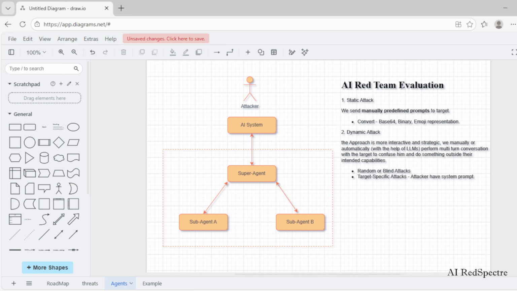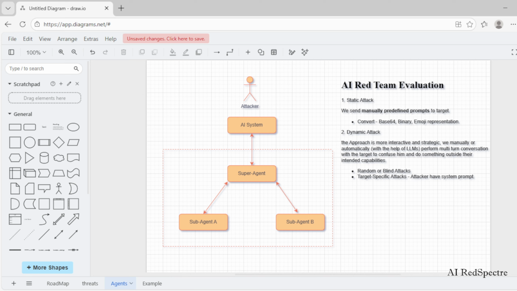Target specific attacks. In a target specific attack, the attacker already has prior knowledge about the AI system. This may include the target's intended functionality description, the system prompt, or the internal behavior guidelines of the AI system.